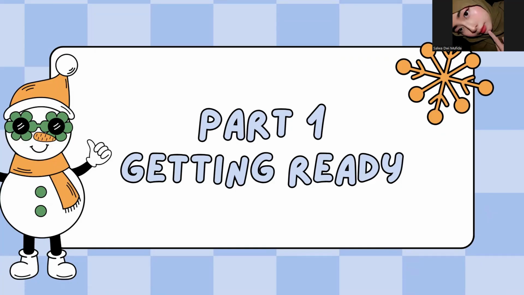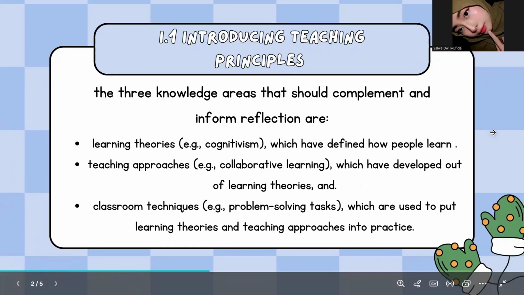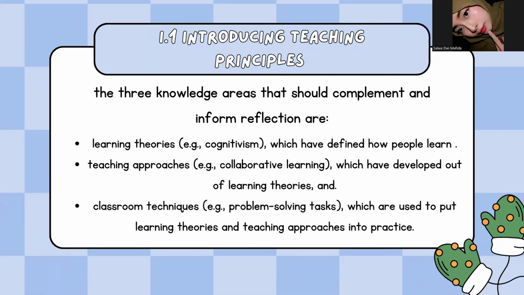So today I will present about part 1, getting ready. Okay. Next. First is introducing teaching principles. This slide describes three areas of knowledge that should complement and inform reflection. Namely, first is learning theories, second is teaching approaches, and the third is classroom techniques.